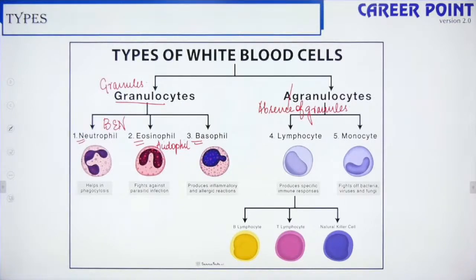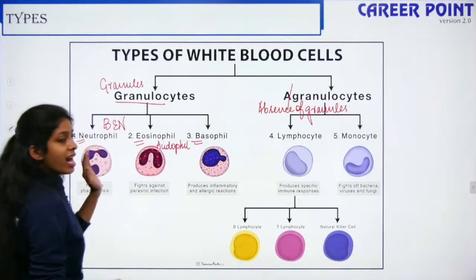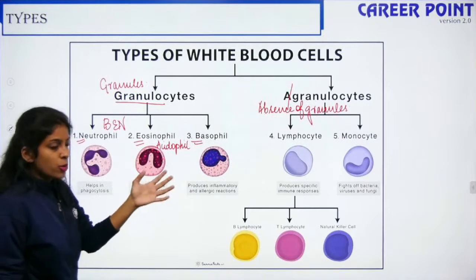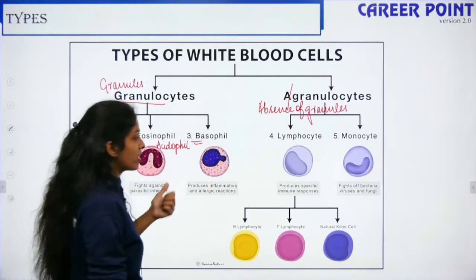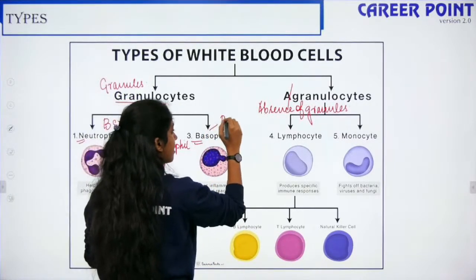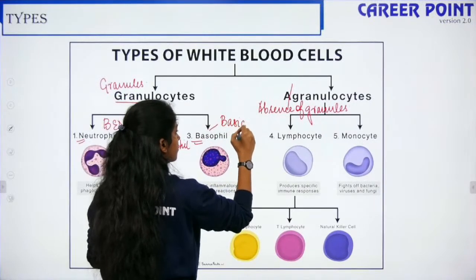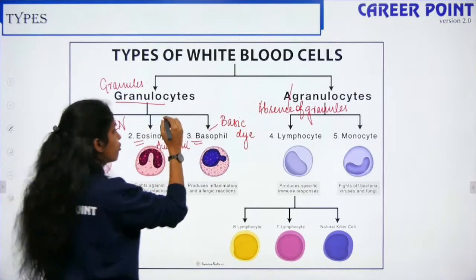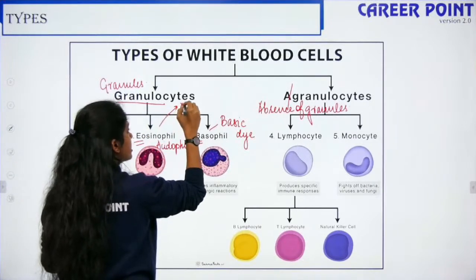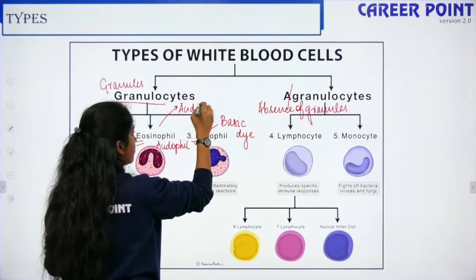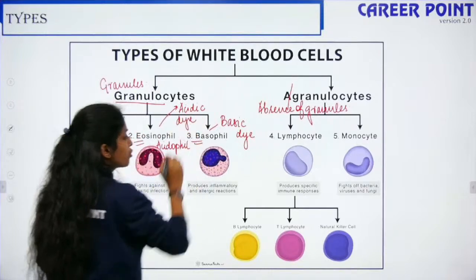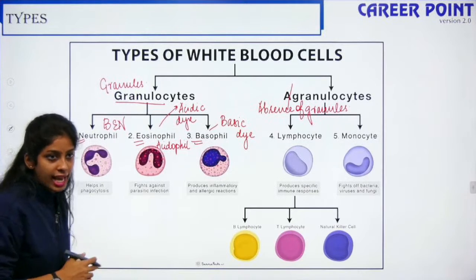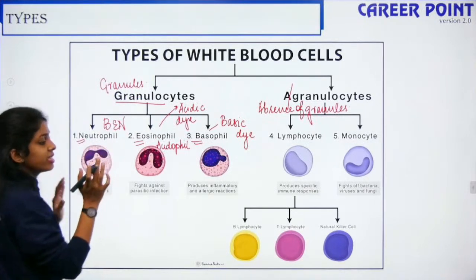Fine? Okay. So why are they called neutrophils, acidophils and basophils? Basophils stain or take up a basic dye. These are called acidophils or eosinophils because they take up or stain with an acidic dye. They are called neutrophils because they do not stain with either acidic or basic dye. So that is the reason they are called so.